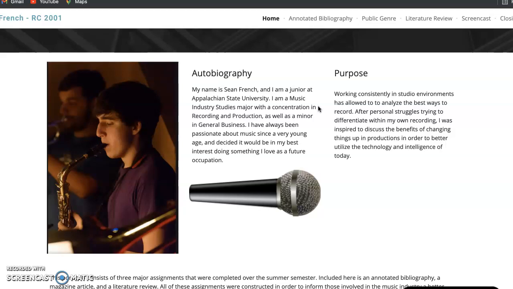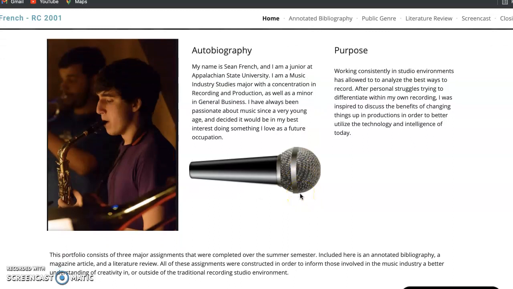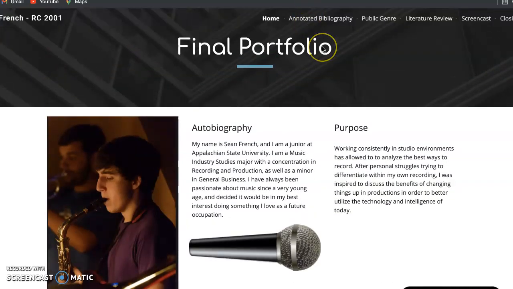As far as the design for the images that I used for this page, I included myself to give some context to allow the audience to infer a little bit about myself. I put a little microphone just for aesthetics, and at the bottom I added the subway, because that is from Simon Order's work, so I used that to reflect some of the work that was included and also the main focus of my public genre.